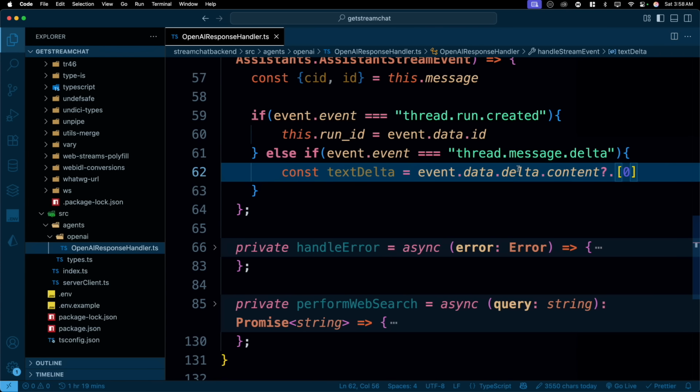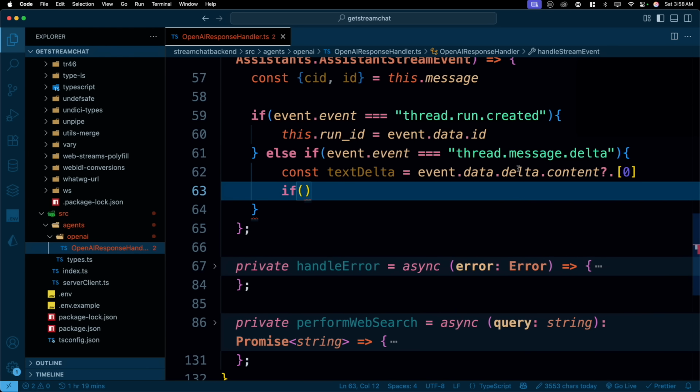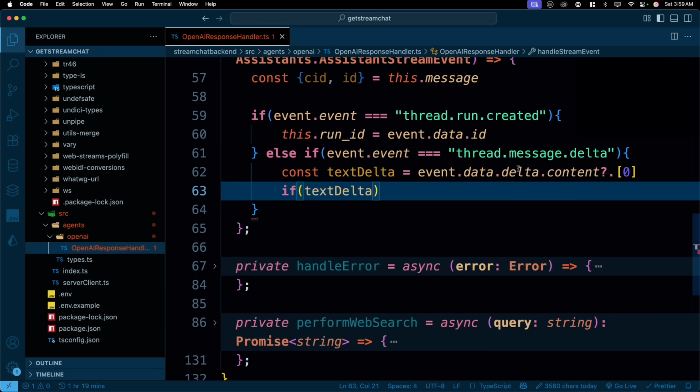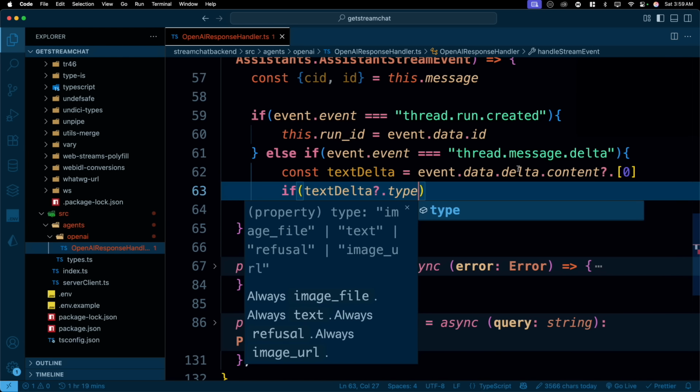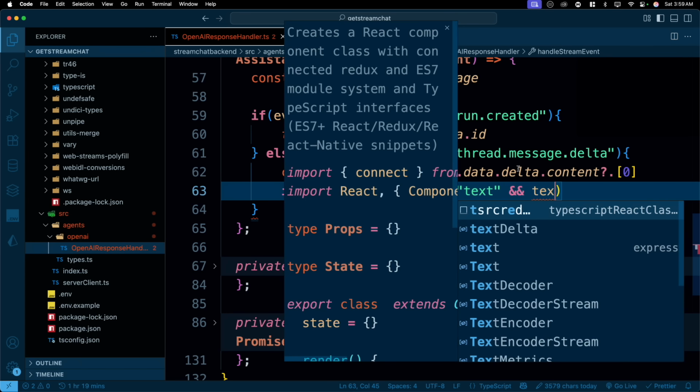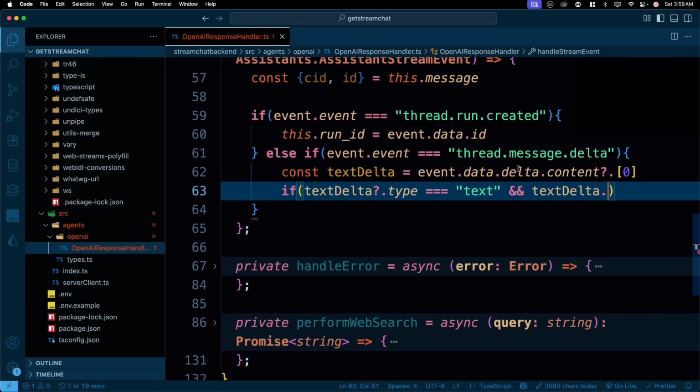There we go. Now you have extracted the text, and we have to check whether it is actually a text type. Yes, a lot of checking happens on the AI because AI is known for hallucinating and sending you any type of data. So if it is there, we'll just check whether this is of type text, not string. That's straight textbook stuff. And then we'll also check whether the text delta has some text.